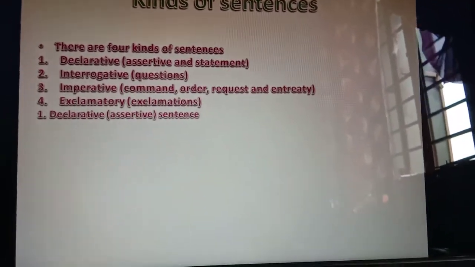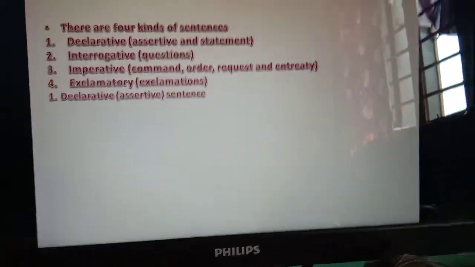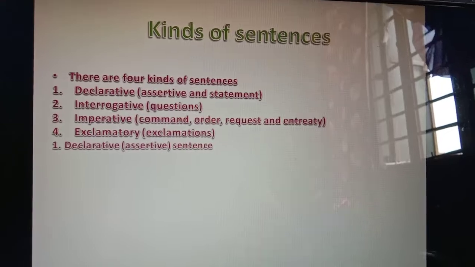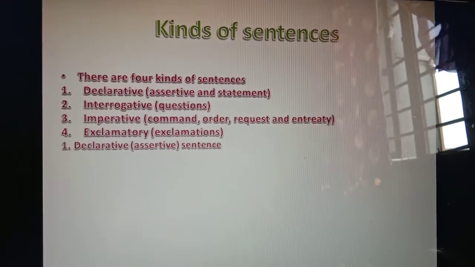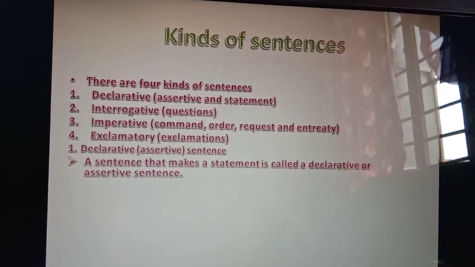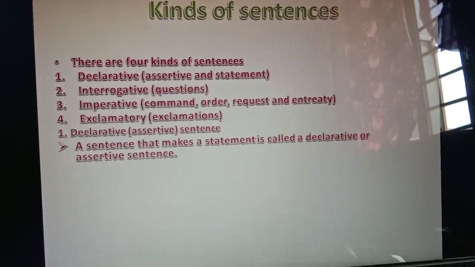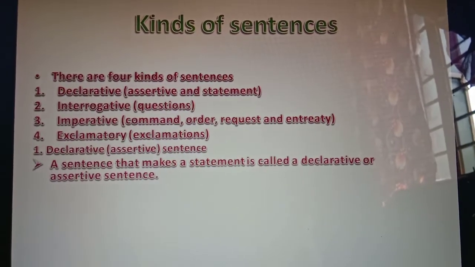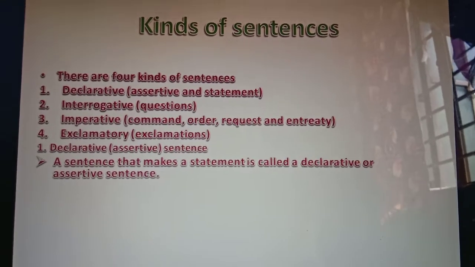Now let us learn one by one. The declarative sentence, as I have said, is also called the assertive. What is the definition that I have written here? A sentence that makes a statement is called a declarative or assertive sentence.